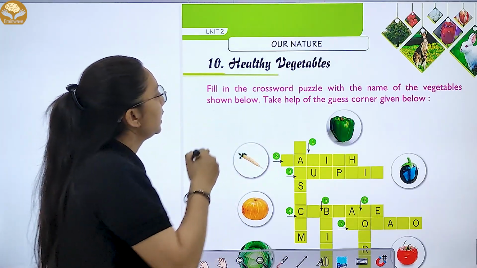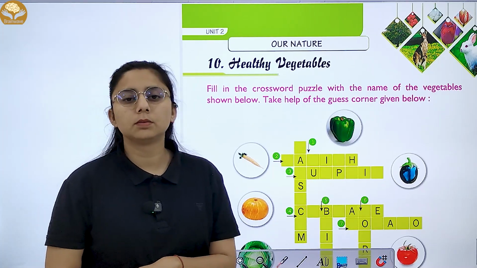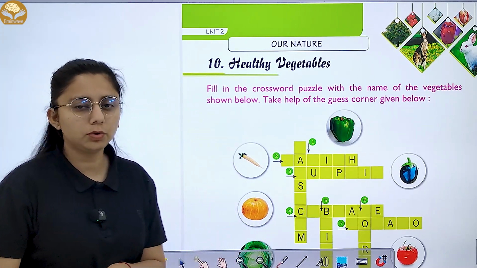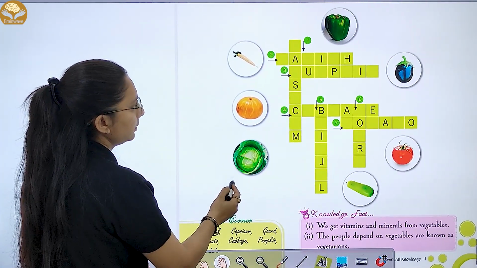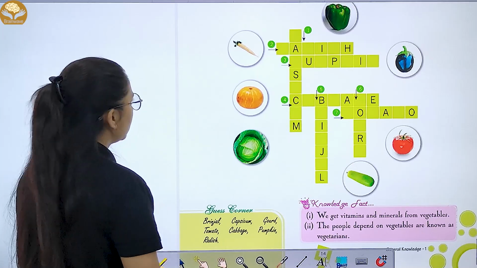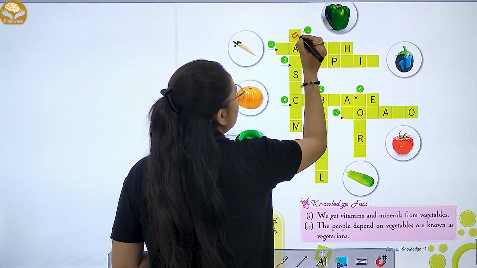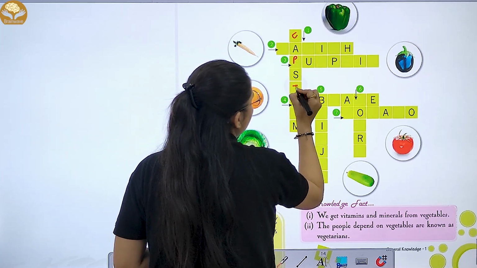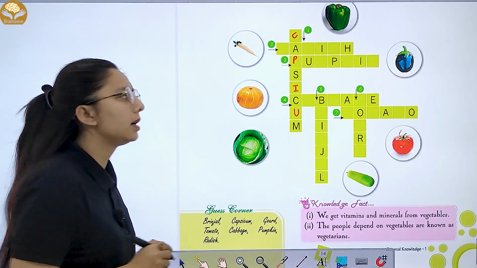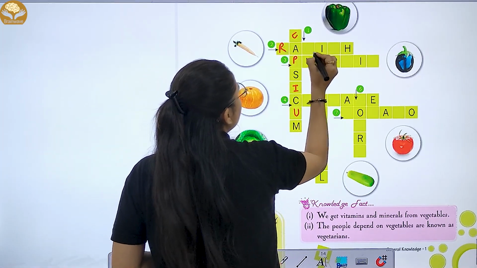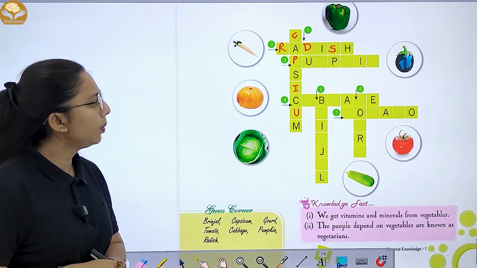So let's move to the next chapter, that is chapter number 10, your healthy vegetables. Vegetables, they are also healthy and they are also good for our health. So let's write the names in the puzzle. So first one is your, what it is? It is capsicum. CAPSICUM, capsicum. Second one is radish. So RADISH, radish. Third one is